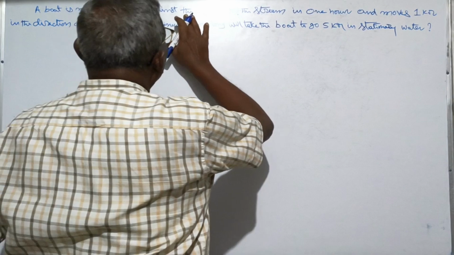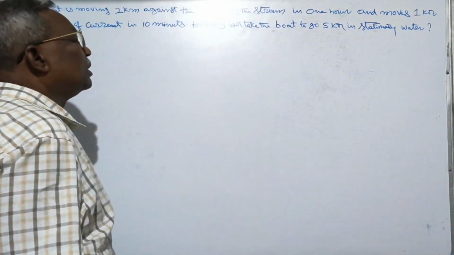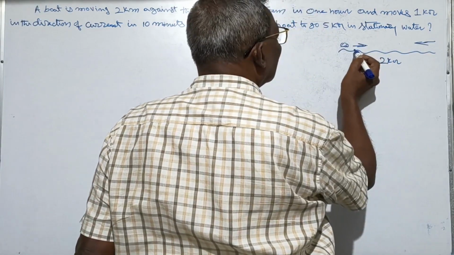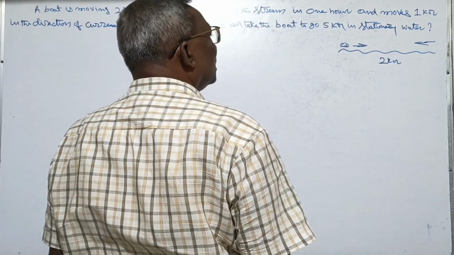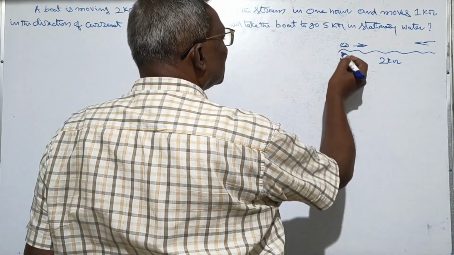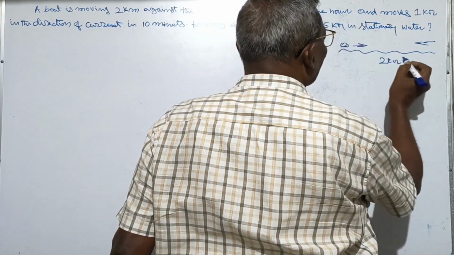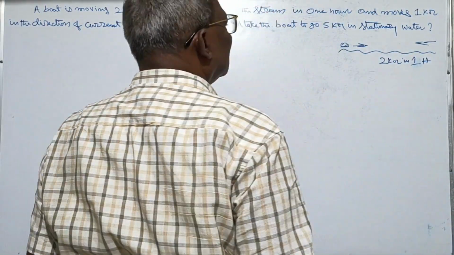The boat is moving 2 km against the current of the stream in 1 hour. The boat is moving against, opposite to the stream, but this boat covered 2 km in 1 hour. So this is the first condition.